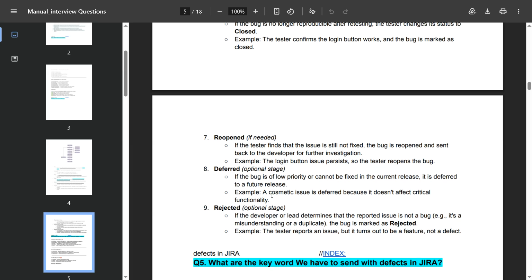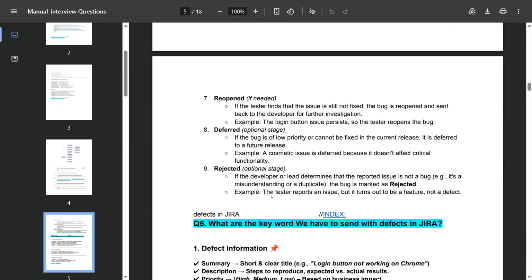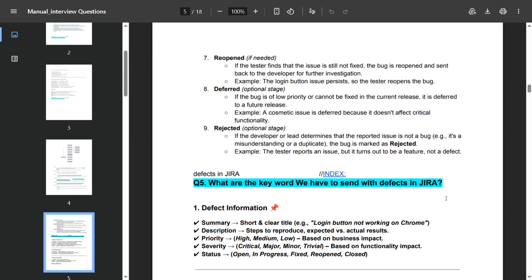There is also a condition like rejected. If the developer or lead determines that the reported issue is not a bug, it's a misunderstanding or duplicate, then the bug is marked as rejected. For example, the tester reports an issue but it turns out to be a feature, not a defect.